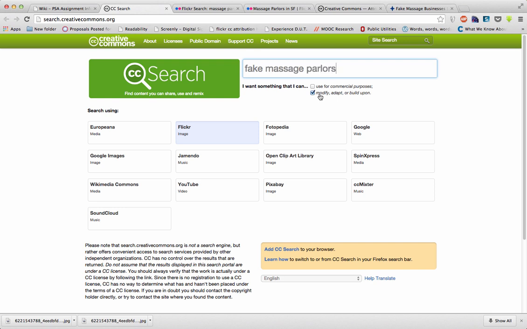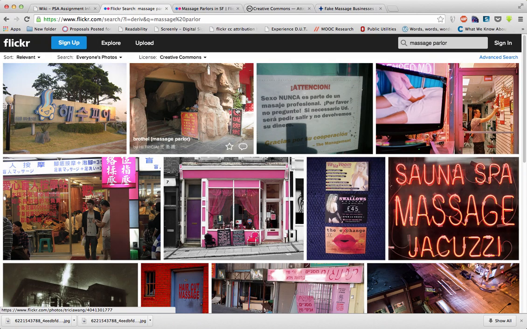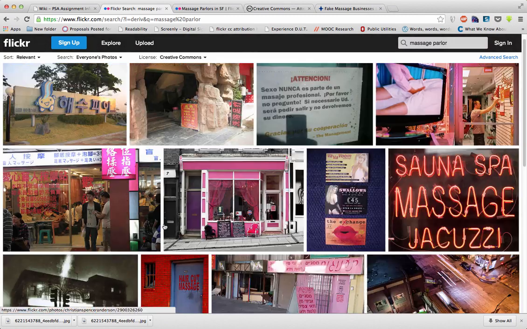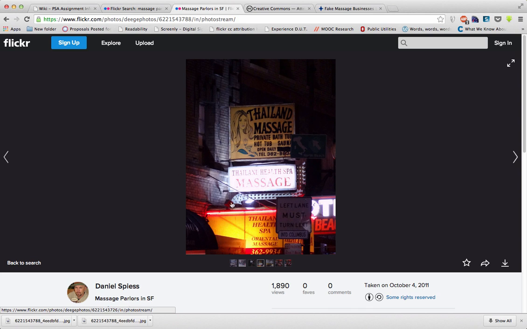Then I want to find something that I can modify, adapt, or build on. A fake massage parlor is essentially a front for human trafficking, where prostitution-related services are being provided instead of what the sign says, a massage. Then I'll click search. I actually found this earlier, so I found several resources and identified a picture that I want to use.